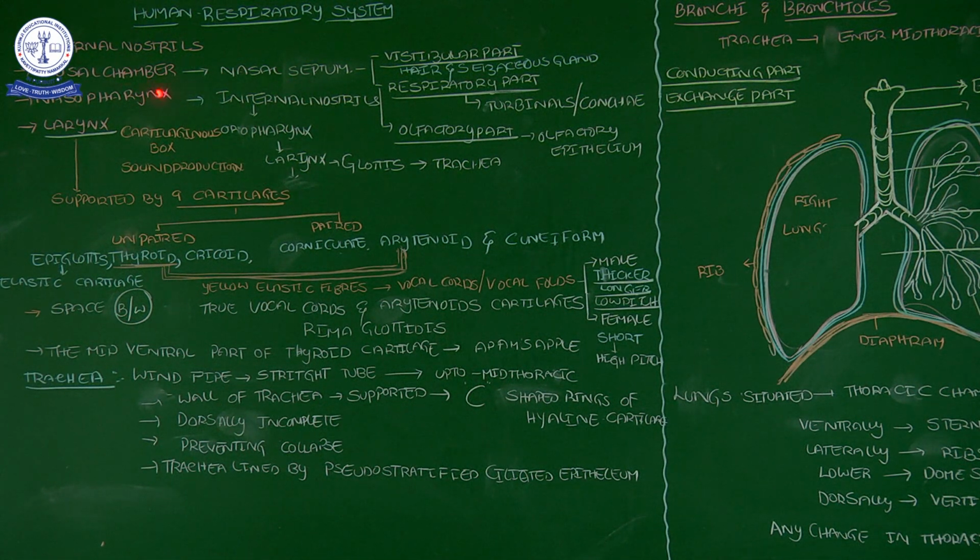See here, the nasal chamber is divided into 3 places. The places are the vestibular part, the respiratory part, and the olfactory part. The vestibular part contains hair and sebaceous glands. In our nose, we see that hair.